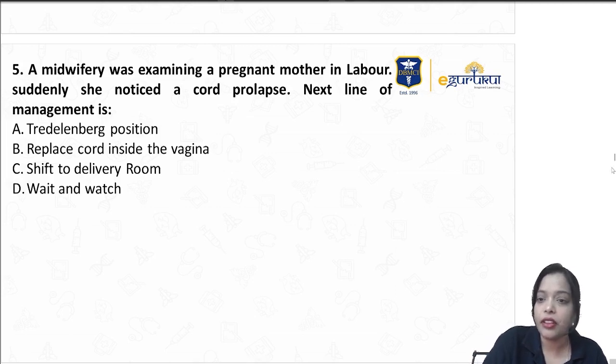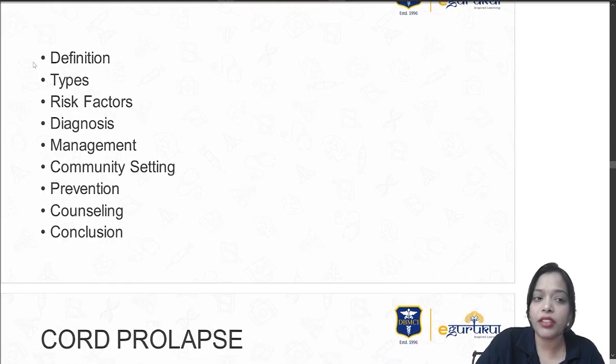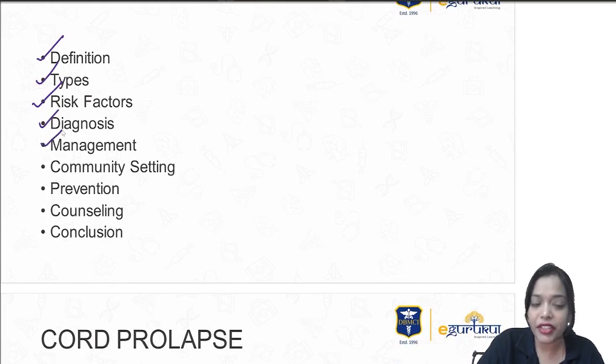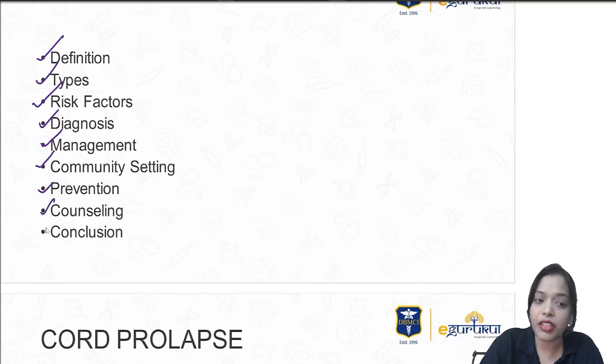Okay. So I'm going to speak in terms of its definition, its types, its risk factors, how you diagnose it, how you manage it, and how you can prevent it. And what about the community setting? Say it is somewhere at home and it has been diagnosed by a midwife. So in a community setting, how do you manage, and what is the counseling we do, right?